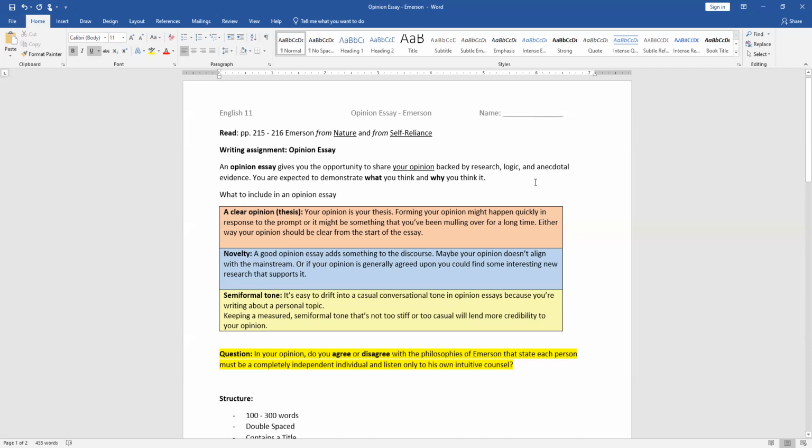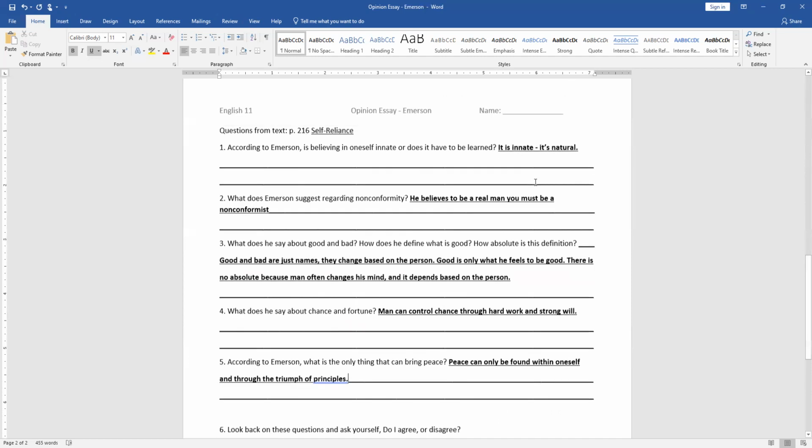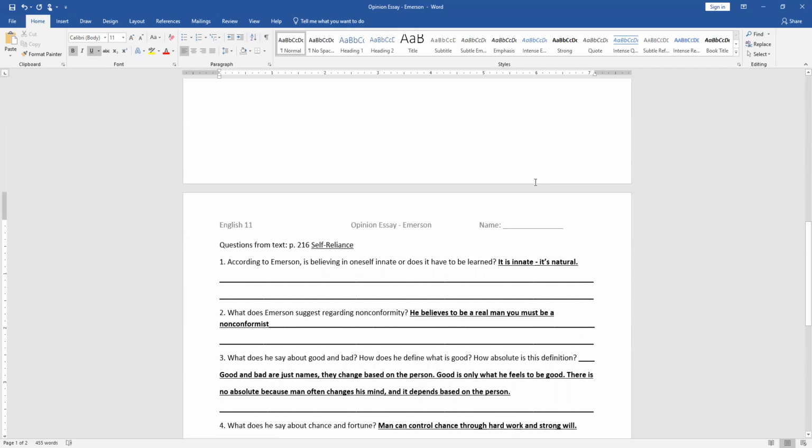You need to have a clear opinion that addresses the question. So your thesis needs to be, in my opinion, I agree with the philosophies of Emerson only in certain situations, or I completely disagree with all philosophies of Emerson, particularly around his definition of good and bad and his definition of a nonconformist, or the importance of being nonconformist, whatever.